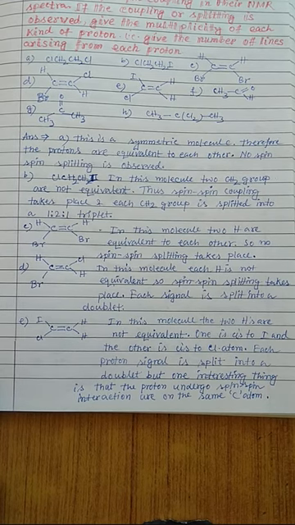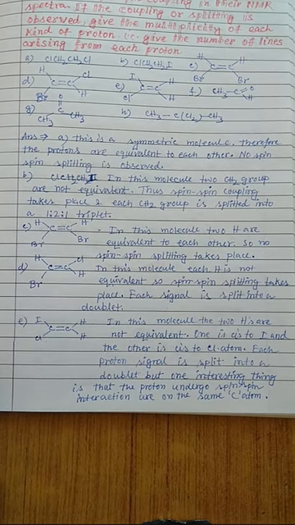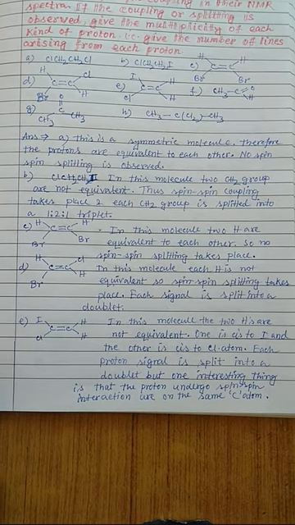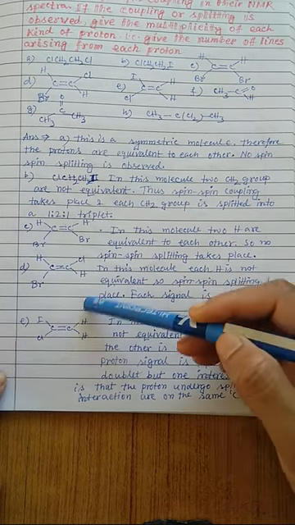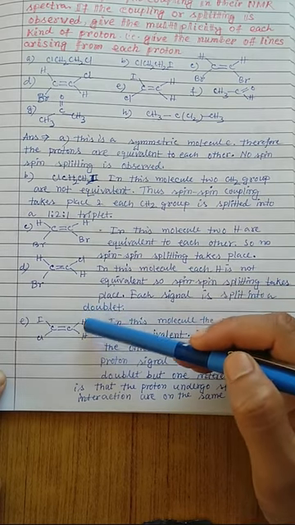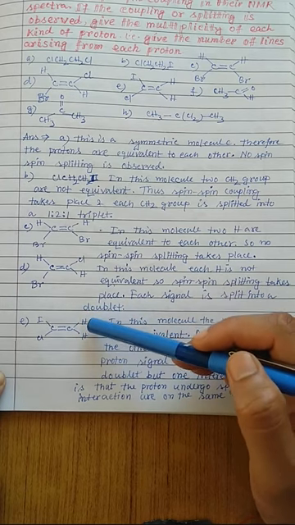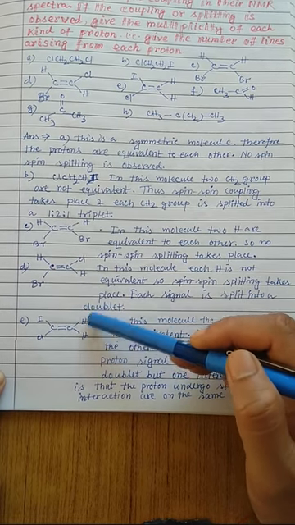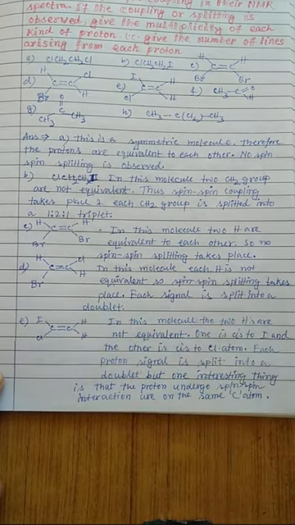And I'd like to mention here that the vicinal trans coupling constant is higher than the vicinal cis coupling constant, which is higher than the geminal coupling. So here it is the geminal coupling, that means two protons are present on the same carbon atom and they are coupling to each other, they are interacting with each other because their environments are not the same. Okay.